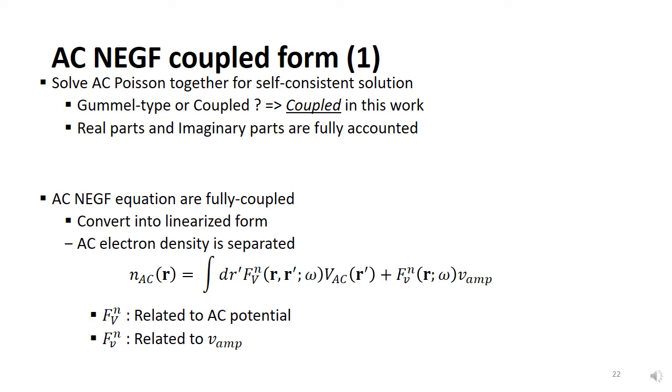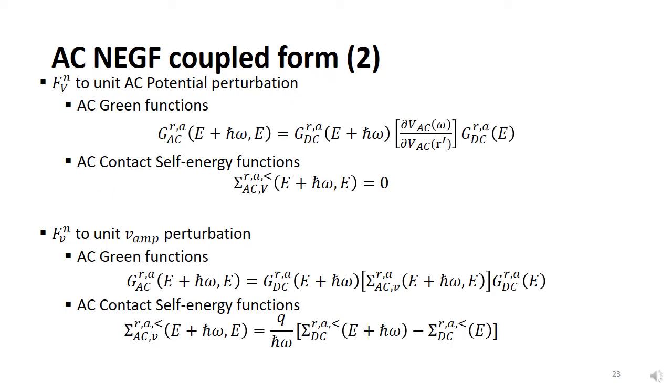Both the real part and imaginary part of the potential and electron density are fully accounted for. To implement the coupled scheme, the AC electron density is separated into two parts. The F subscripted with a large V is related to the AC potential, and the F subscripted with a small v is related to the small signal amplitude. The process to obtain these values is in the next slide. So the terms are converted to the perturbed terms by unit excitation. AC Green's functions and AC contact self-energy functions due to the perturbation are shown in this slide.